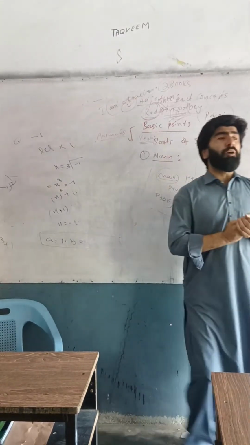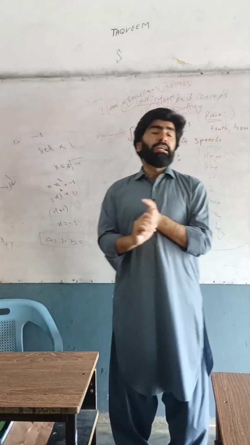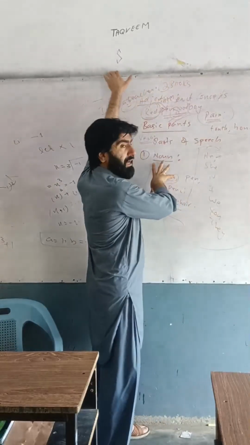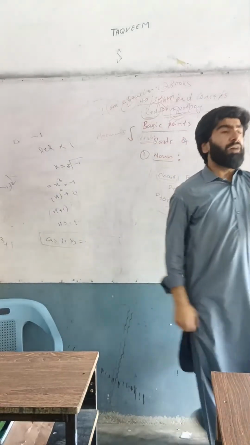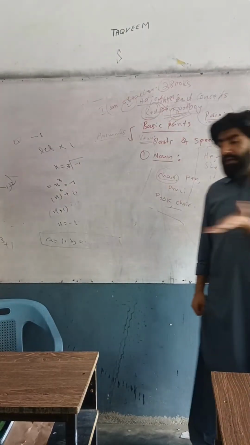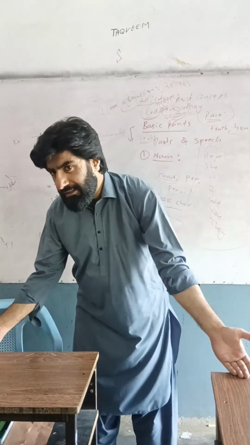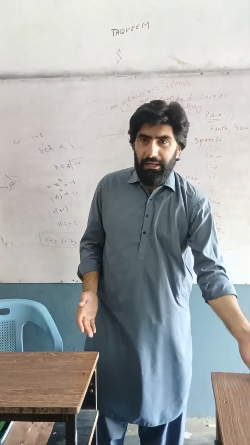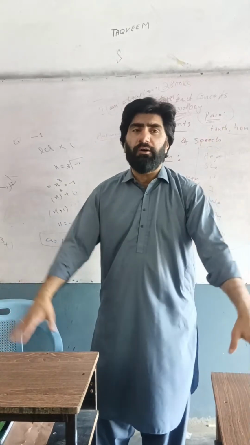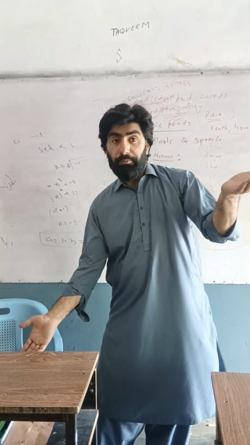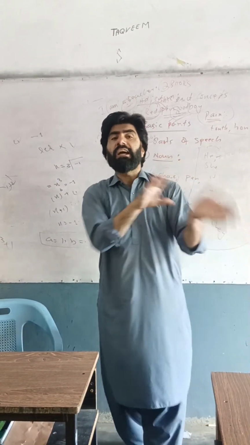So the next topic is preposition. Prepositions are words that show the position of a noun. For example, if I have a noun like book, and I have another noun like table. The book is table. This is wrong. The book is on the table. So book was a noun and table was a noun. The location of the book is on the table. So this on shows direction, location, and time.